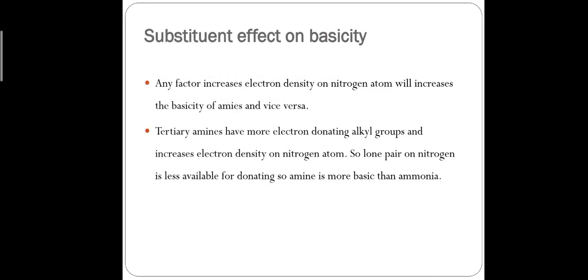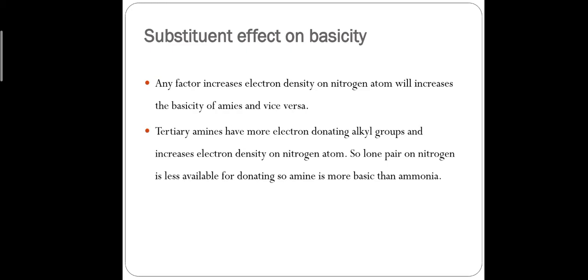substituent effect on basicity. Okay, when an electron donating group is substituted on nitrogen, it increases electron density on nitrogen and also increases the basicity of the amine.